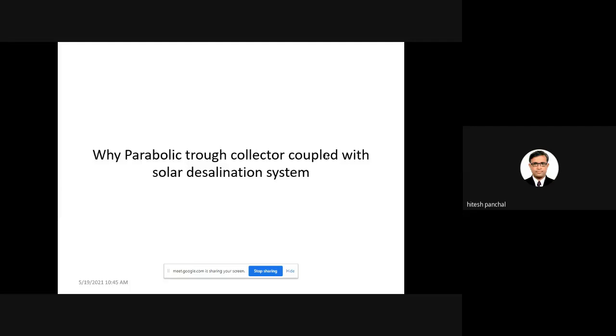Now the third option: you can use a parabolic trough collector coupled with the solar desalination system. I have put one simple title: why the parabolic trough collector is coupled with the solar desalination system. The reason is very simple: the parabolic trough collector will supply the hot water.